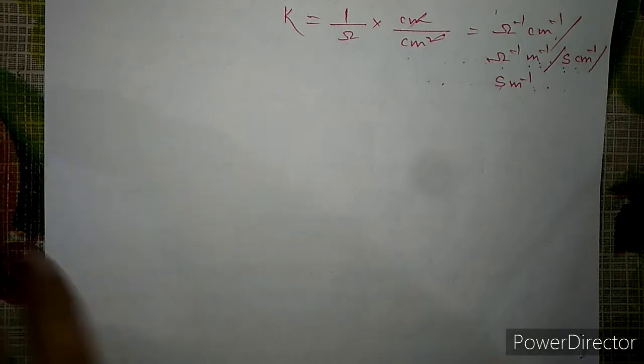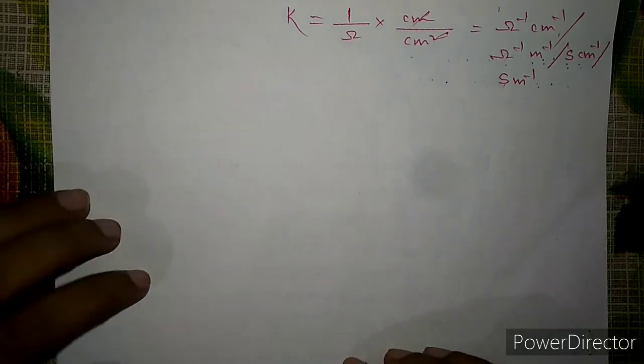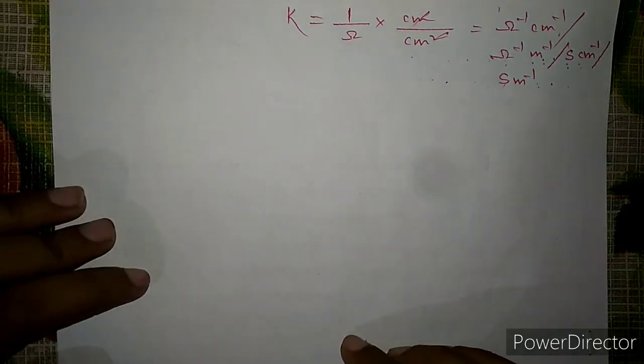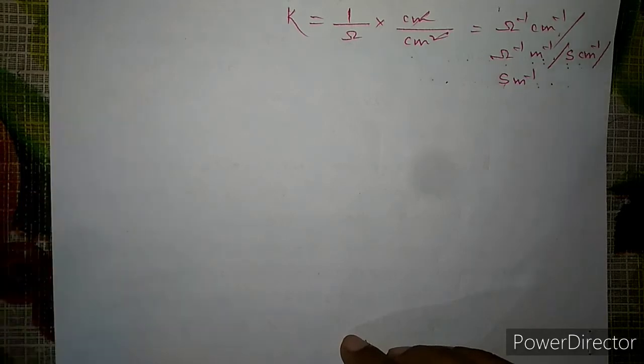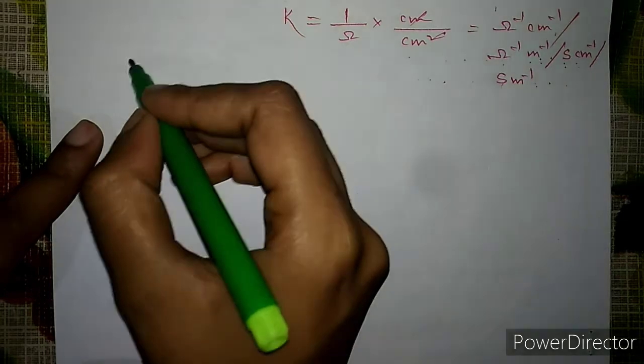Now one thing. Already I have said when I started that we are going to talk about electrolytic solutions, not the material, not the metal. The electrolytic solution. Then in that case, what will be the conductivity? So here I'll just show you. Say one cell is there. One cell is there.